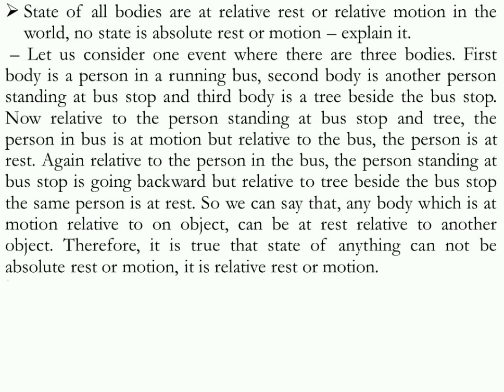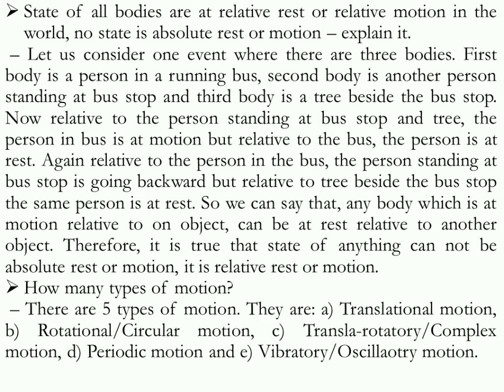Now let us know how many types of motion there are. Actually, there are 5 types of motion. They are translatory motion, rotational or circular motion, rotatory-translatory or complex motion, periodic motion, and vibratory or oscillatory motion. Now let us know about these types of motion.